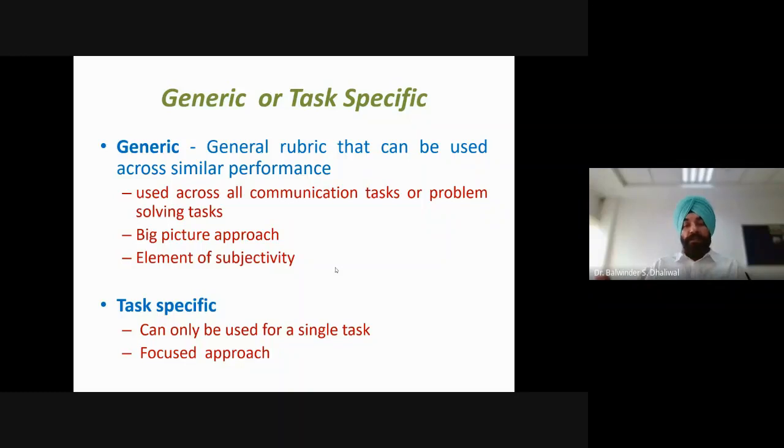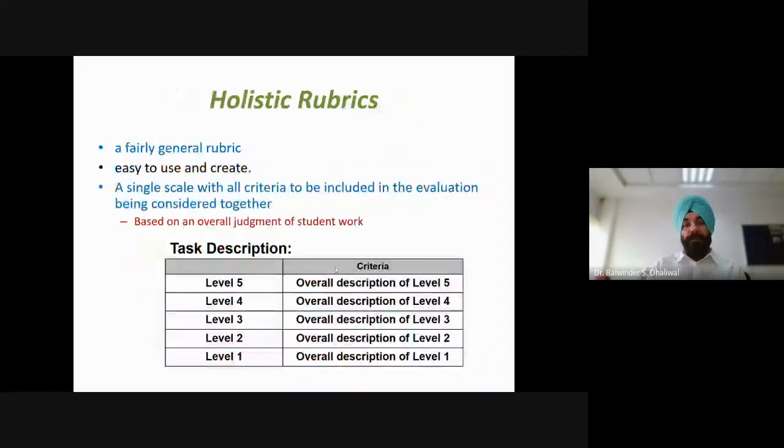But if we are using task specific, then it can be used only for a single task, for which it is designed. So this presents a more focused approach. In this case, we have the problem that we need to design rubrics separately for the different tasks. So depending on the task, we need to modify the rubrics. The most commonly discussed types of rubrics include holistic rubrics and analytic rubrics, and these further can be of the task-specific type or generic type.